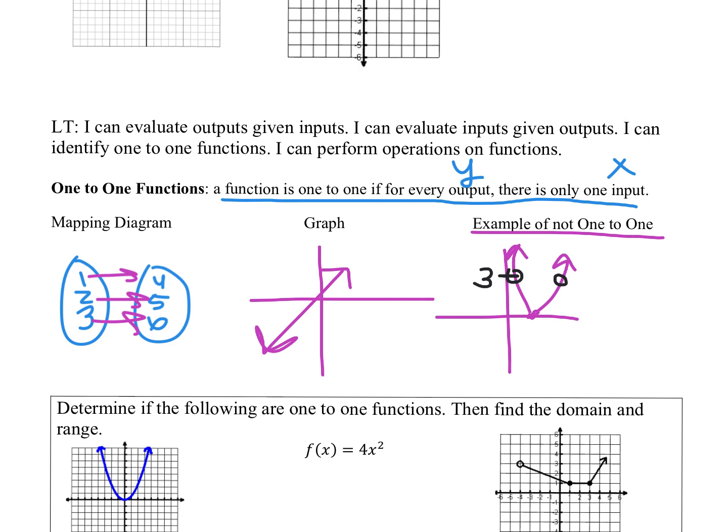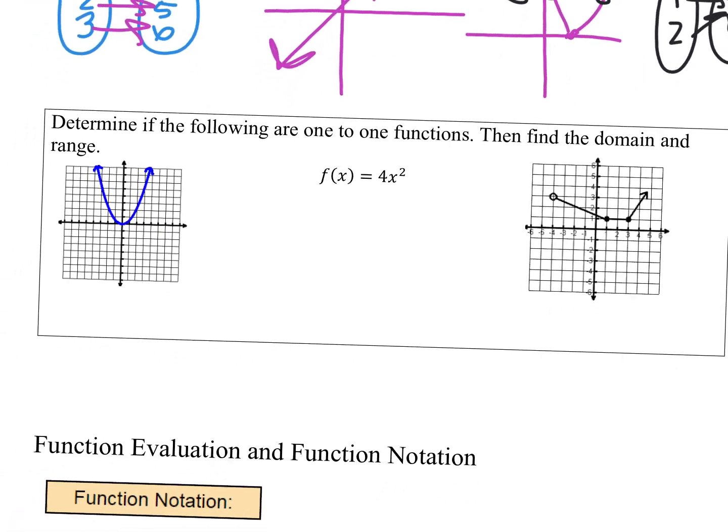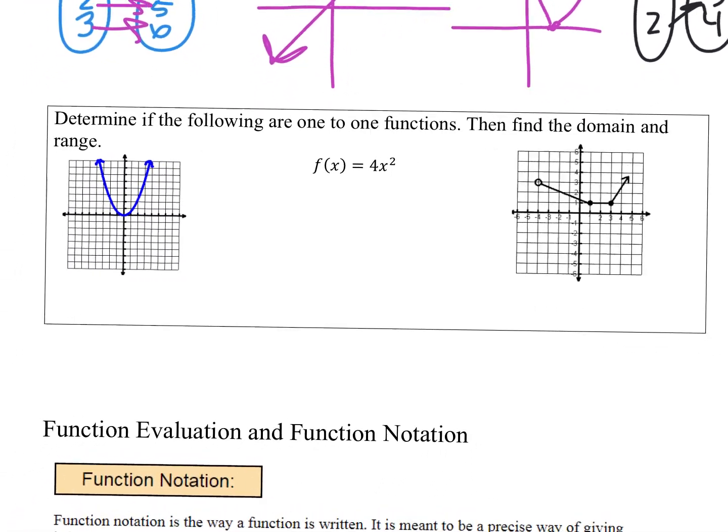Okay, for a mapping diagram, if I drew 1, 2, 3, and 2 to 3, that would not be one-to-one. So let's figure out if these examples are one-to-one. Okay.